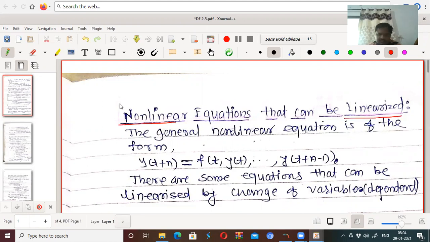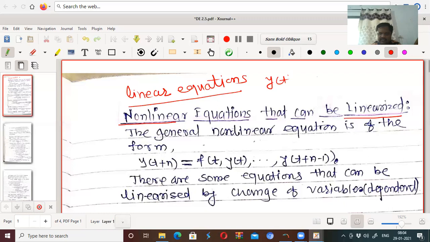We have seen the methods of solutions of linear equations. What is meant by linear equations? If yt and their differences yt plus 1, yt plus 2 and so on occur in first degree only, then we know that they are called linear equations, otherwise they are called nonlinear equations.